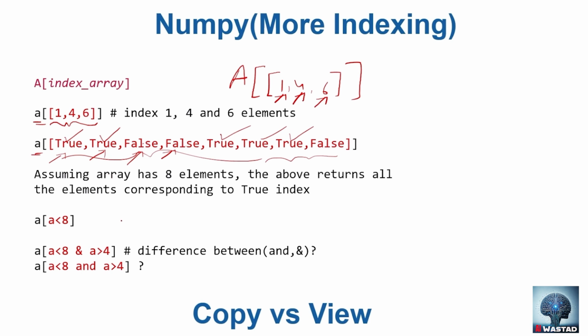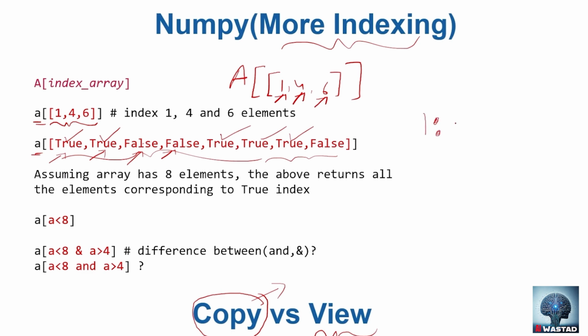One thing that is important is if you do this kind of indexing, which is sometimes called masking, if you supply an array index or index in a Boolean form, you by default get a copy. In slicing, you get a view. You need not call a dot copy function. It is by default a different copy. And this is a difference between that and the ordinary slicing that you do.